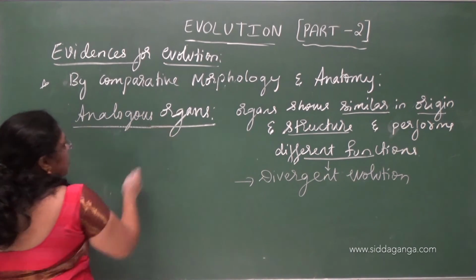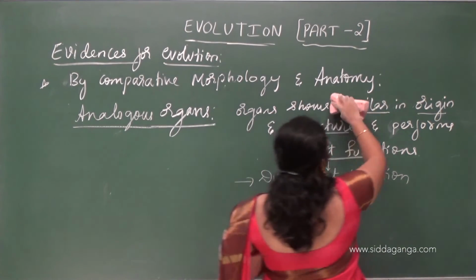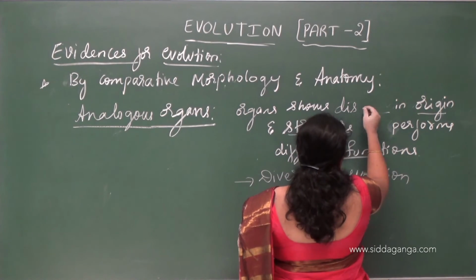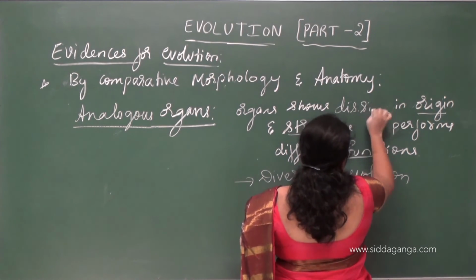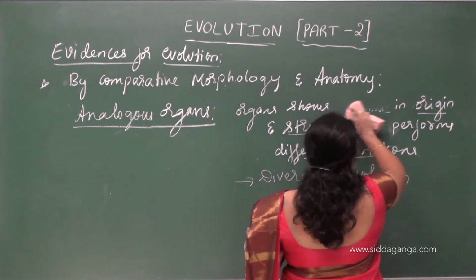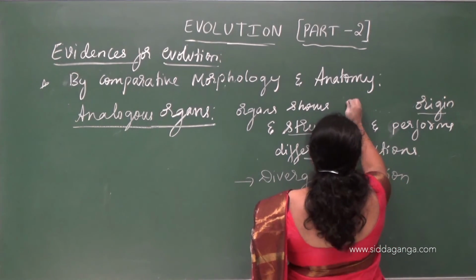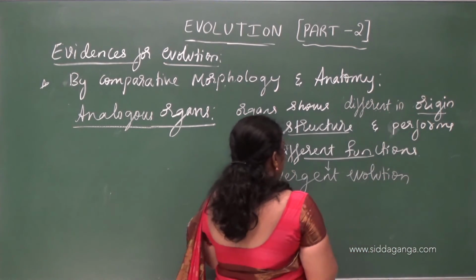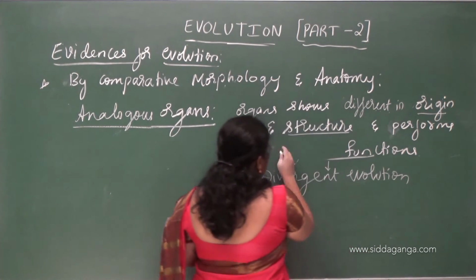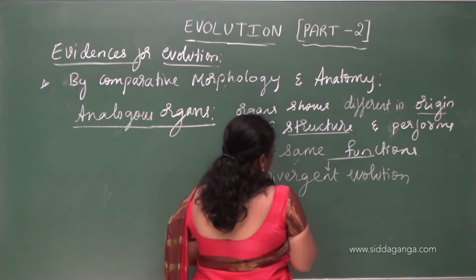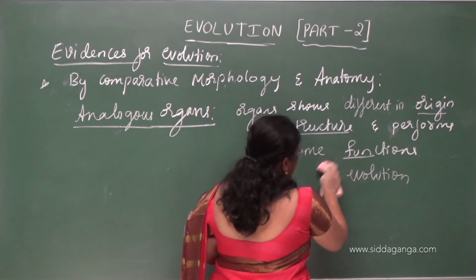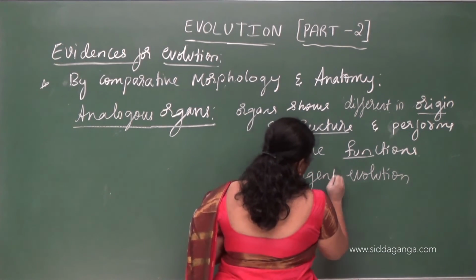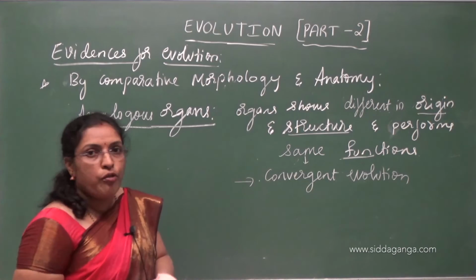So the analogous organs show dissimilarity, or are different in origin and structure, but they perform the same function. So this type of evolution, they show convergent evolution. Convergent means same type of function.